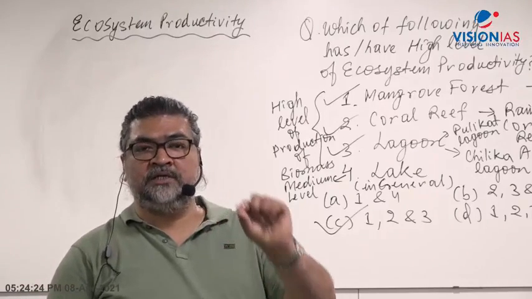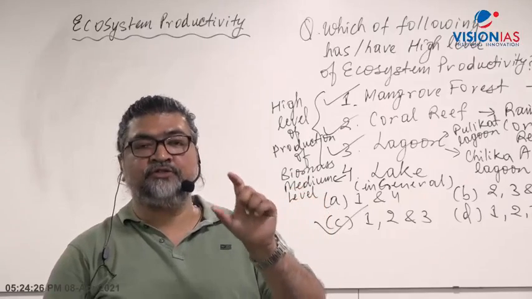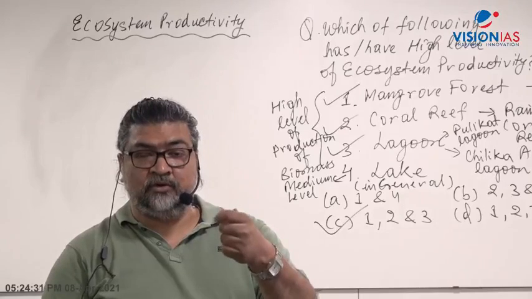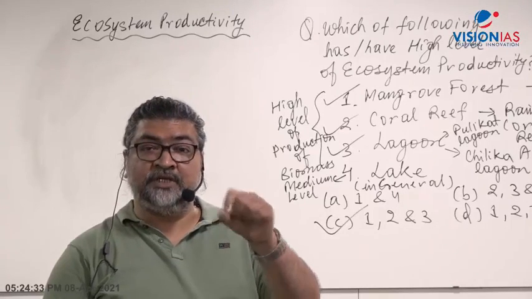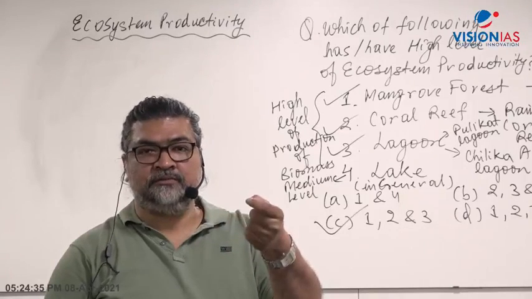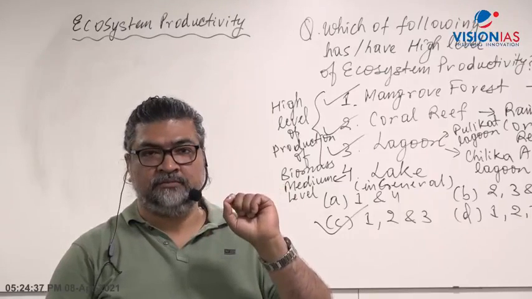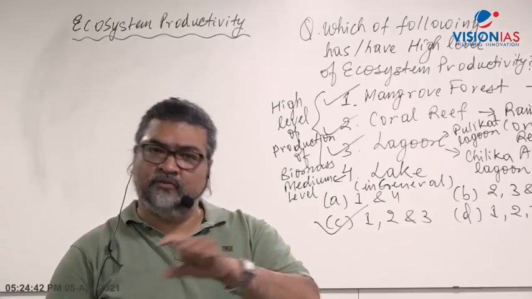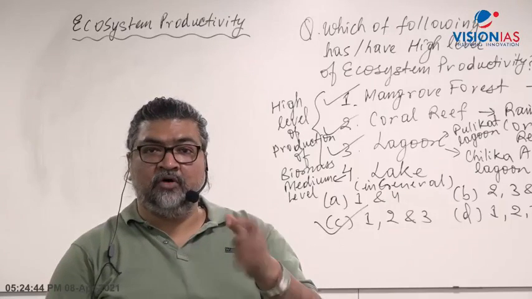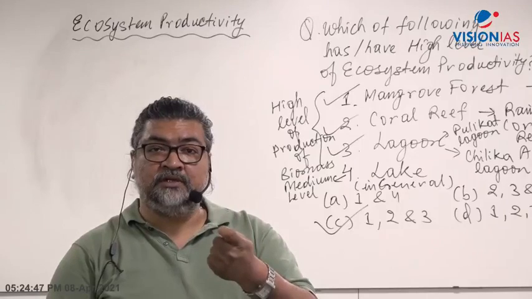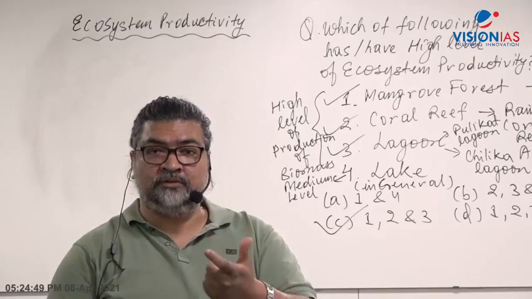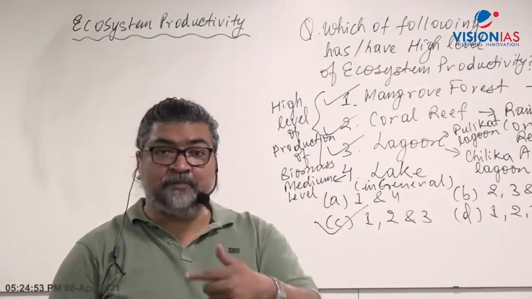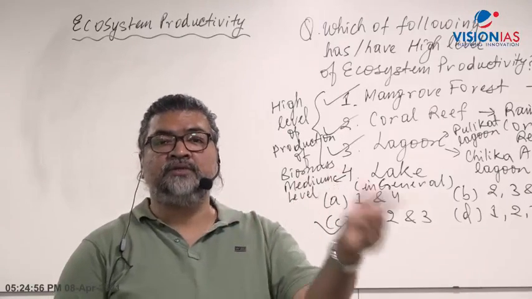What do you mean by the term ecosystem productivity? Ecosystem productivity means how much biological mass, organic matter, is generated or produced in a given ecosystem. Let's say forest, grassland, river, lakes, whatever example you take. Or how much energy gets locked up and stored in a given time and given area. That means per unit area, per unit time.